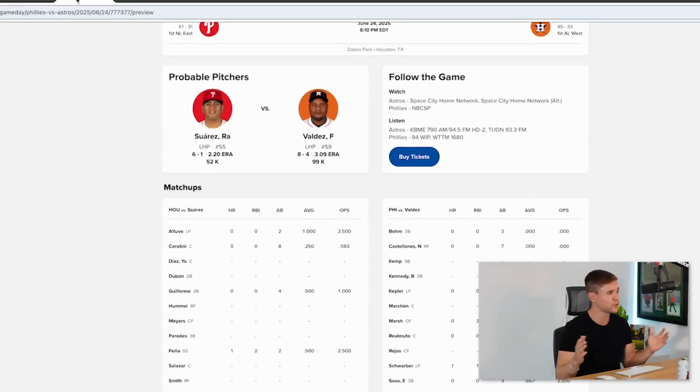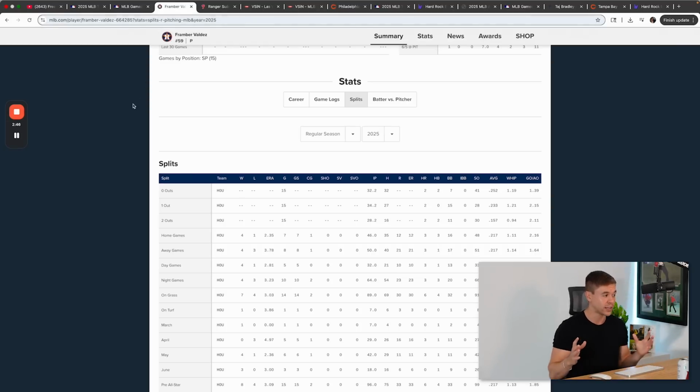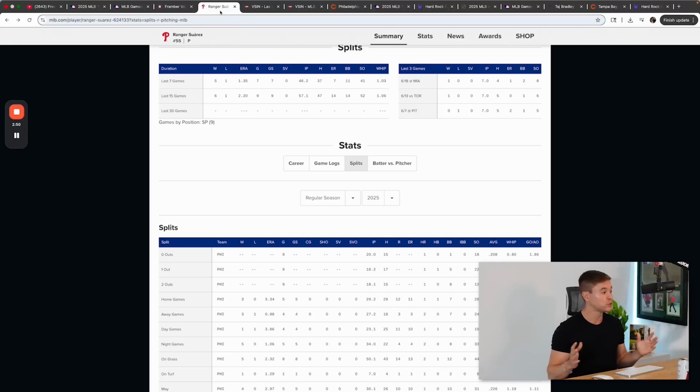So you got Houston versus Rangers, Suarez versus Valdez. Both teams have experience against these pitchers, and both teams have players that have created OPSs against each respective pitcher, even though these are one of the best pitchers in the entire league. Valdez at home, dominant, 4-1, 2.35 ERA. Rangers, Suarez away, 3-1, 0.98 ERA. Both these teams and both these pitchers pitch well in their respective position, which is away and home.